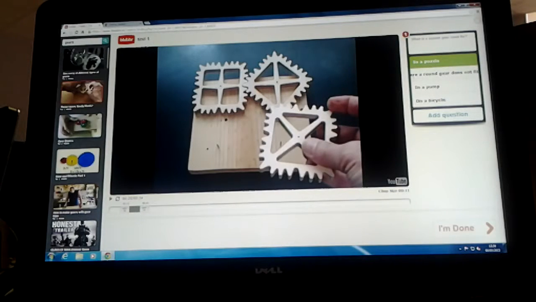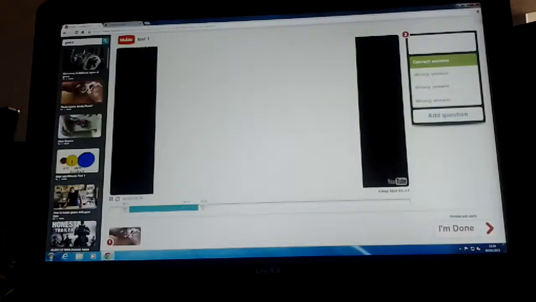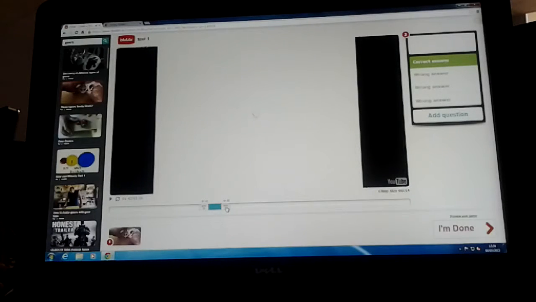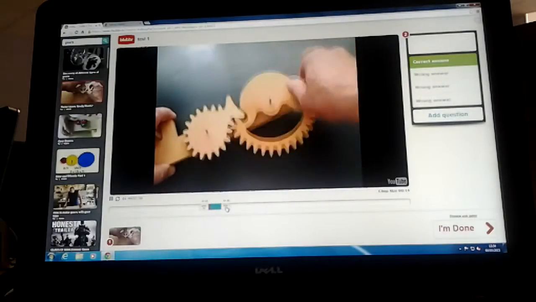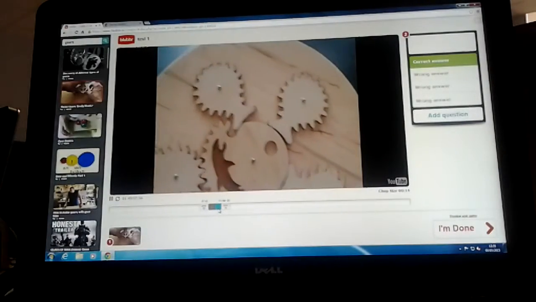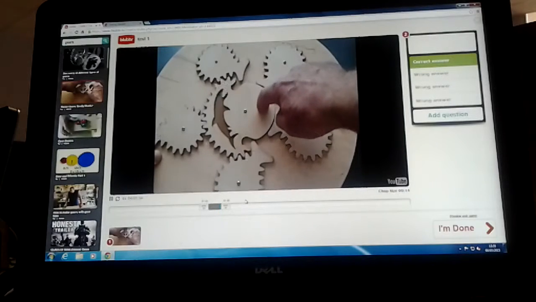Once we've completed that, we can add another question and move on to number 2. We basically just repeat this process. We look at different chunks of the actual YouTube video, and we can adapt the time. We can have a short 5 seconds, we can have it at 30 seconds long. It's best to keep it relatively short, but not too short, because if you have 5 seconds of that video, you wouldn't know what was going on. Show about 10, maybe 15 seconds, and then pose the question.